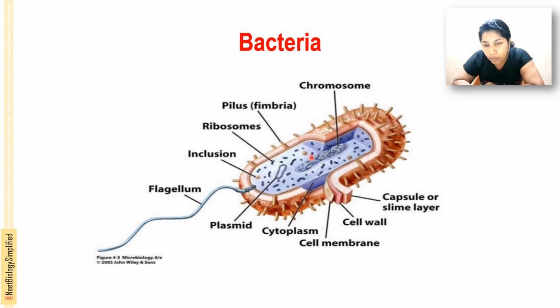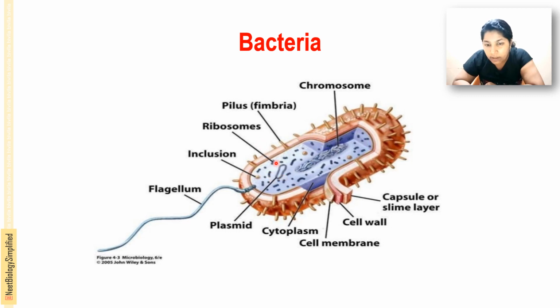The blue-purple color is the cytoplasm, and an oval shape is a plasmid. A single circular chromosome is present, and the numerous small hair-like appendages are called pili or fimbriae. The long, slender appendage that helps in locomotion is called the flagellum. Inclusion bodies are present, and 70S ribosomes can also be seen.